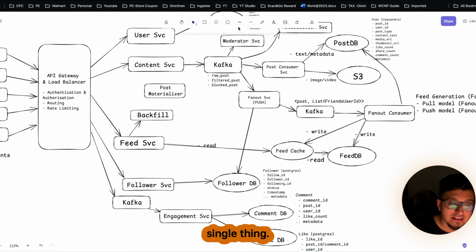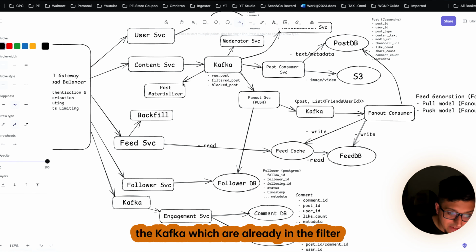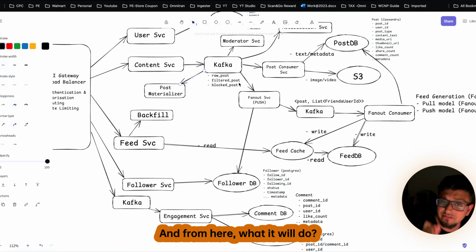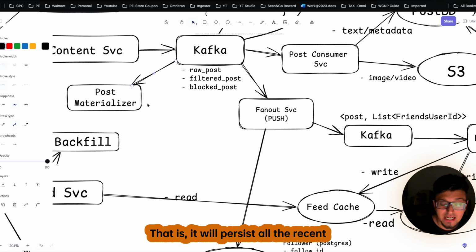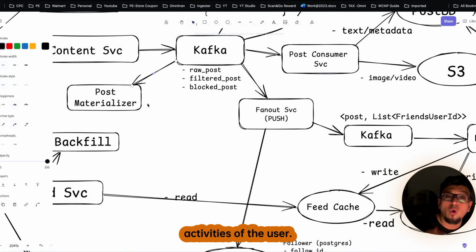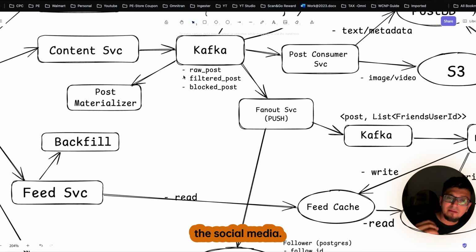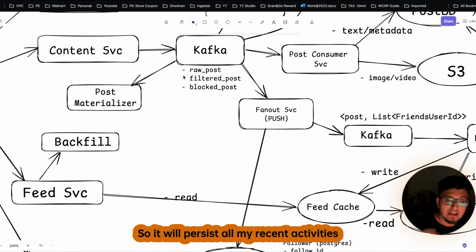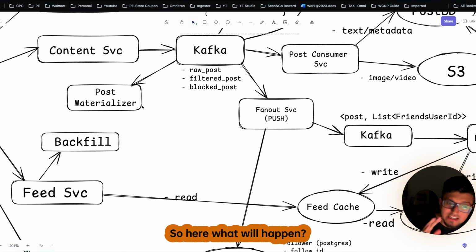So this post materializer service will do a single thing. It will read the data from Kafka which is already in the filtered post. And from here, it will persist a very important piece of data: all the recent activities of the user. So for example, I am posting something on social media. It will persist all my recent activities in a database, or it will save them in a cache.